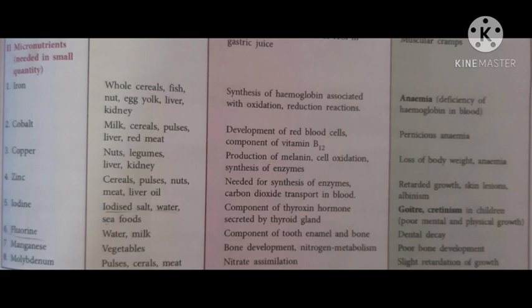Now, next are micronutrients like iron, cobalt, copper, zinc, iodine, fluorine, manganese, and molybdenum. They are required in very small quantity. Again, you have to learn the functions, at least one function you should know, and the deficiency diseases, like iron for anemia, iodine you can have goiter. Then, sometimes they give the deficiency disease and you have to identify the micronutrient mineral. So both ways you should know. So functions and deficiency you can tick mark and write important.